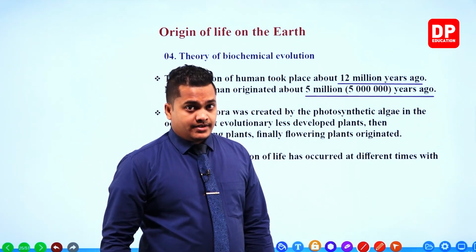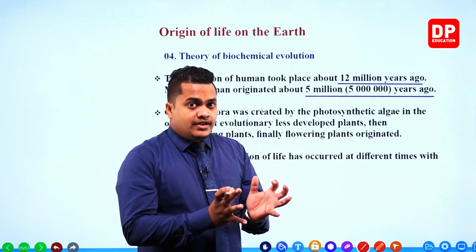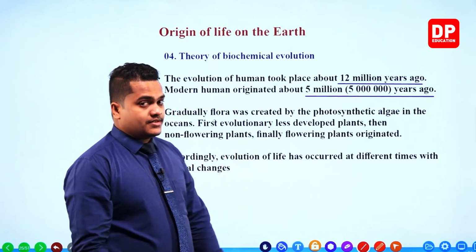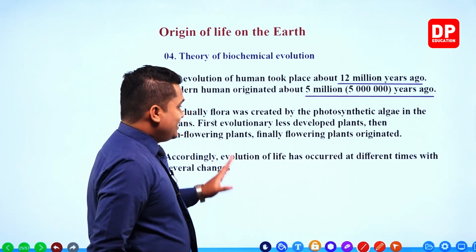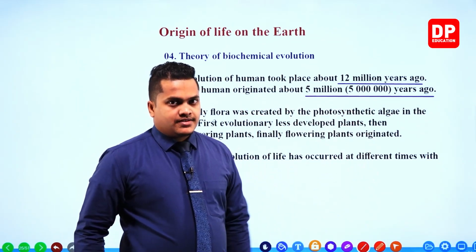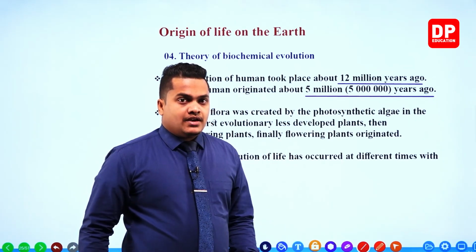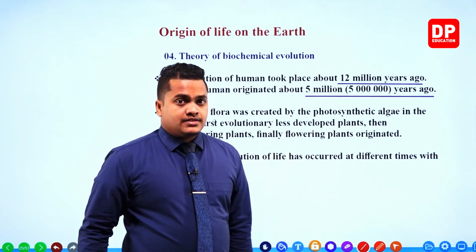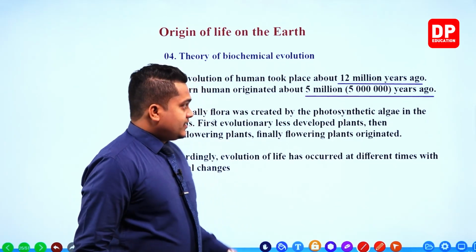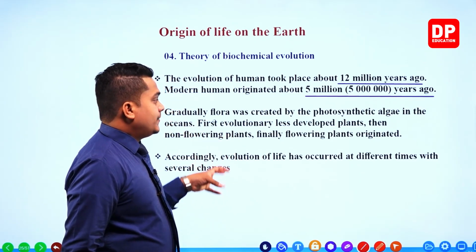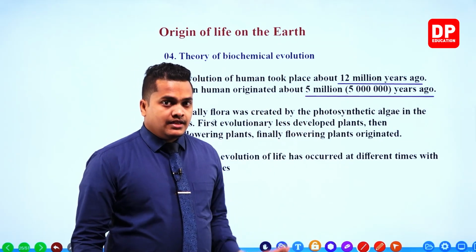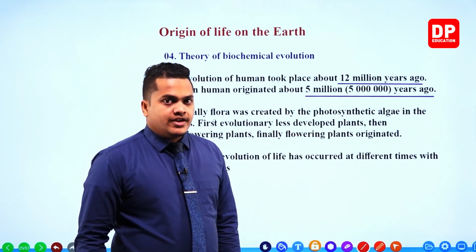Then less evolutionarily developed plants created the non-flowering plants. Then from non-flowering plants, flowering plants were created, like the monocot and dicot plants. So the photosynthetic algae created the flora, then less evolutionary plants, then non-flowering plants, then the flowering plants originated on the earth.